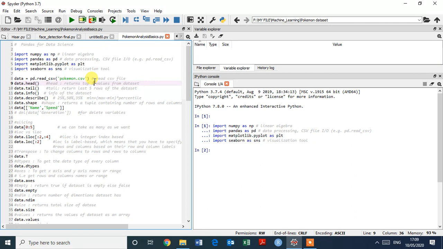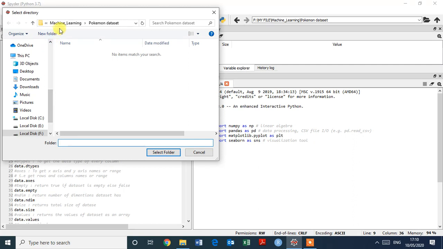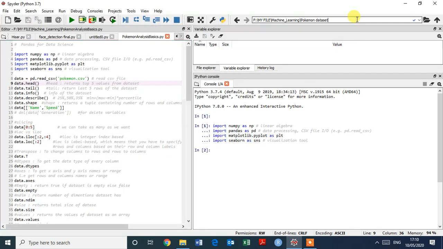First of all, we set the path where you put the CSV file. Here my file is in the F folder, in the Pokemon dataset. So I select this. The path is set.